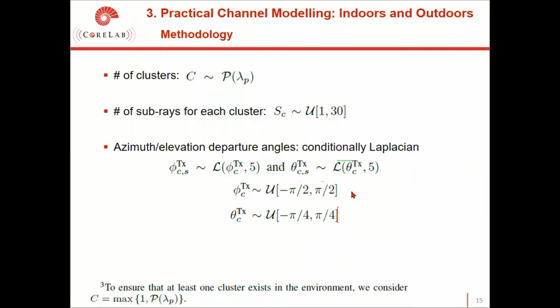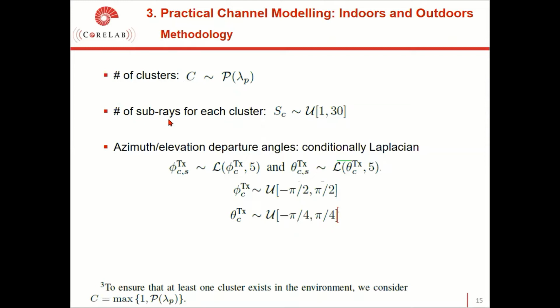For the attenuation of the transmission paths, we adopt the 5G path loss model, which is applicable to various environments, including urban macro, cellular, and indoor hotspot. And the number of clusters C can be modeled with a Poisson distribution.